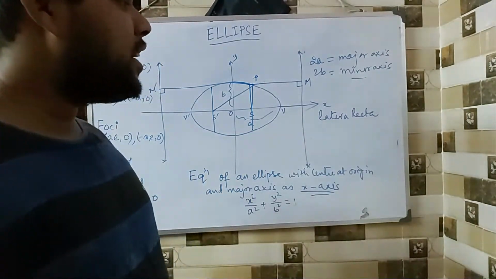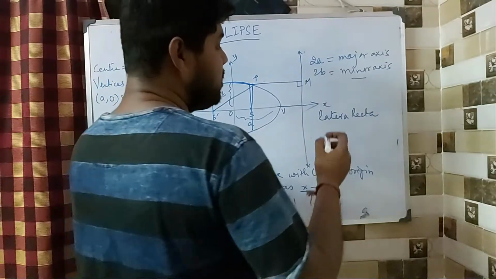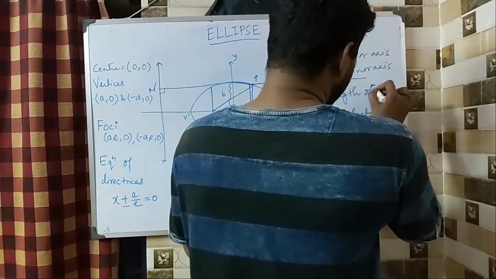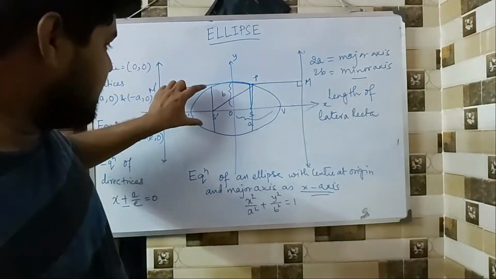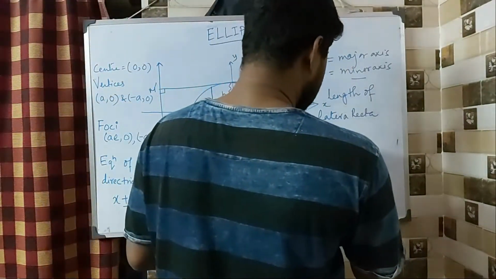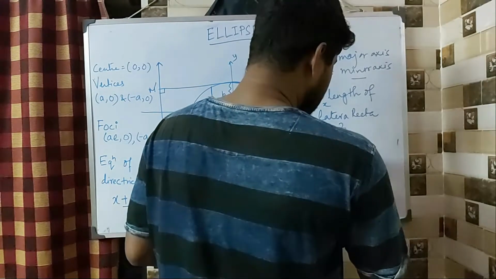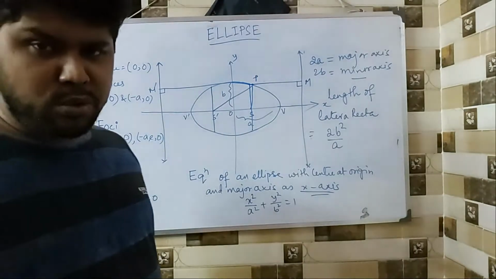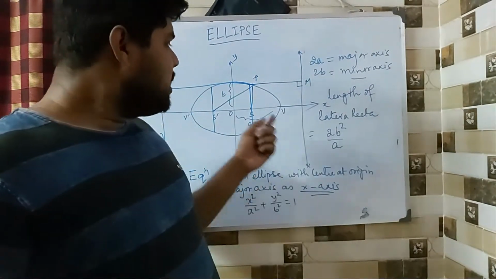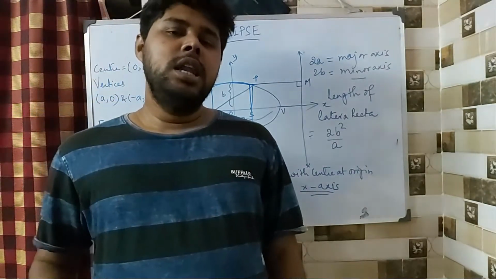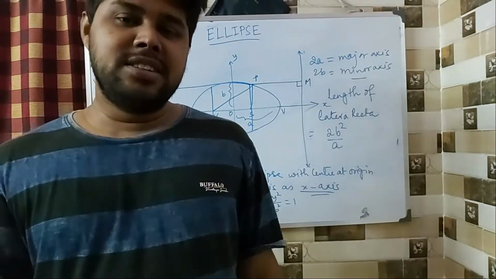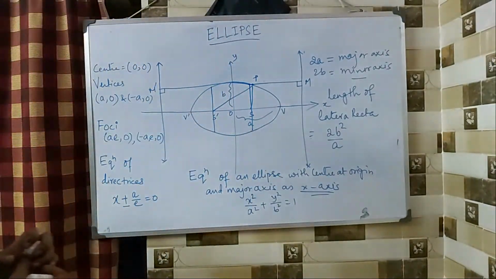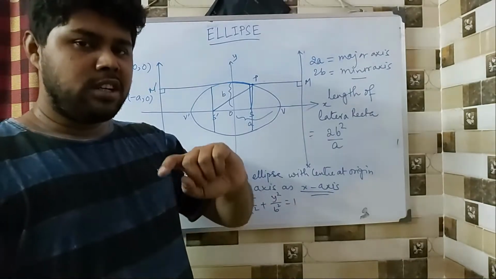And we are trying to find out the length of the latus rectum or latera recta. So the length of latera recta, that is this length, is 2b square by a. So in both the cases it is length, so there is no question of being positive or negative. So in both the cases the length of the latera recta or each of this latus rectum will be 2b square by a. Fine.